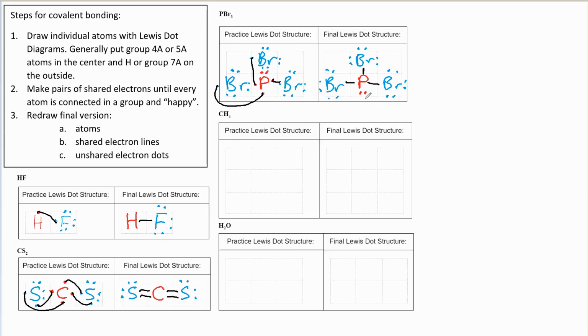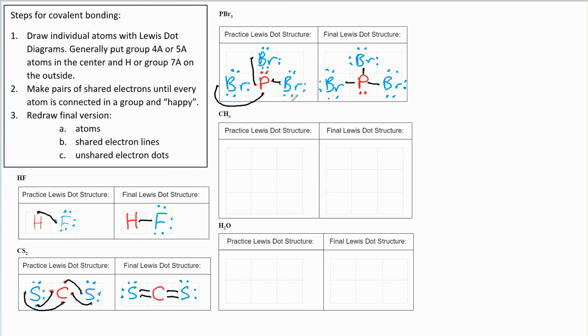So just to check, we would want to make sure that each of these atoms has access to 8 electrons. So we notice our phosphorus here, it's got 3 lines and 2 dots. Each of those lines represents 2 electrons, 1 originally from the phosphorus and 1 originally from the bromine, and they're a shared pair. So there's 2 electrons there, 2 there, and 2 there, and then 2 here, so a total of 8. And each of my bromines has access to the 2 electrons that are in the shared pair, and then the 6 that it's not sharing, so also 8.